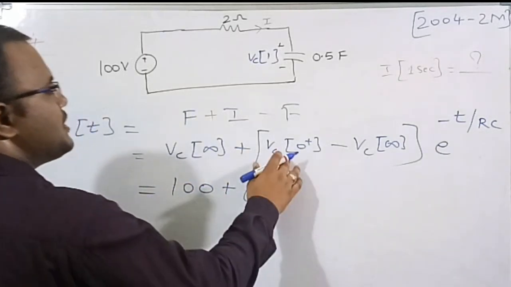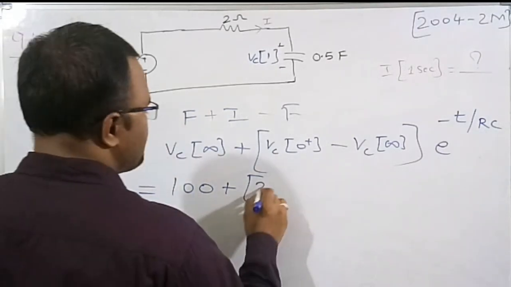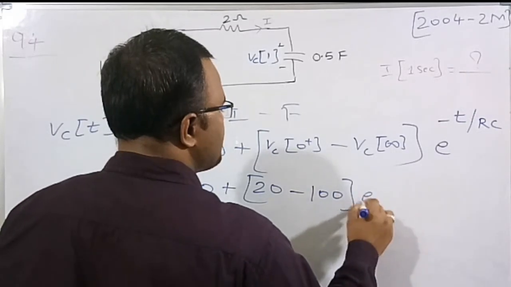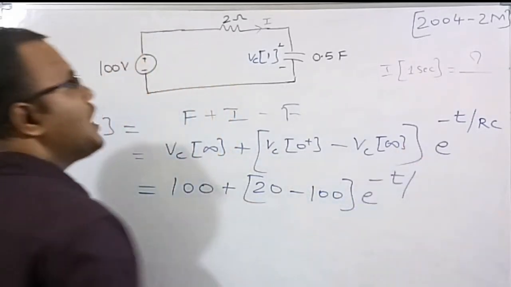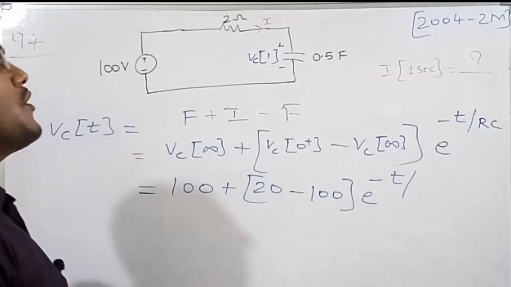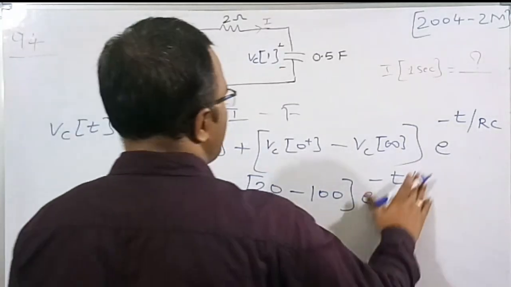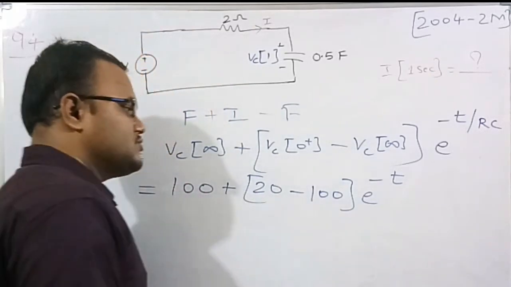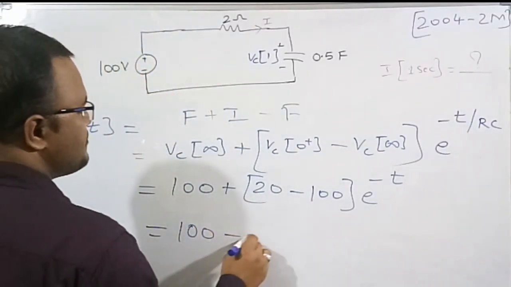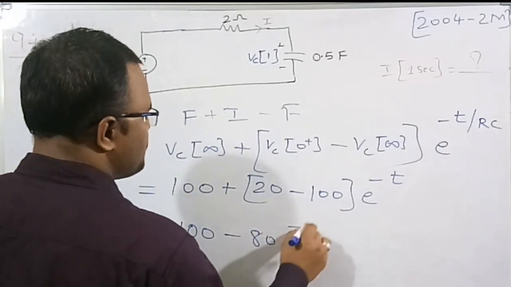Initial value, which you already figured out, is 20. So therefore 20 minus VC of infinity, which we already know is 100, times e to the power of minus t by RC. R is 2 and C is 0.5, so 2 into 0.5 is equal to 1. No need to write it here because RC is 1, right? So if you do simplification, we will get 100 minus 80 e to the power of minus t.